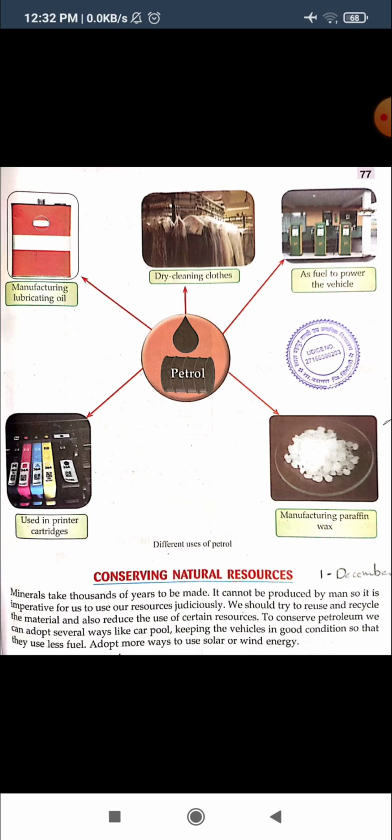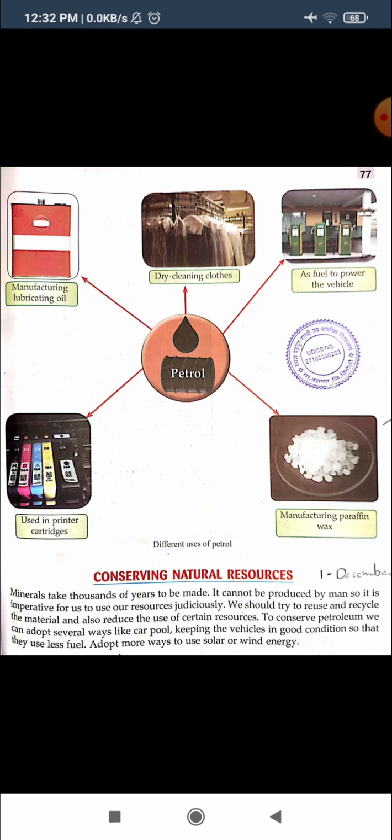Okay students, so this is about the minerals. Now see, conserving the natural resources. Whatever natural resources are there, we have to conserve, we have to protect, and we have to use very judiciously. Now see, why we have to conserve.